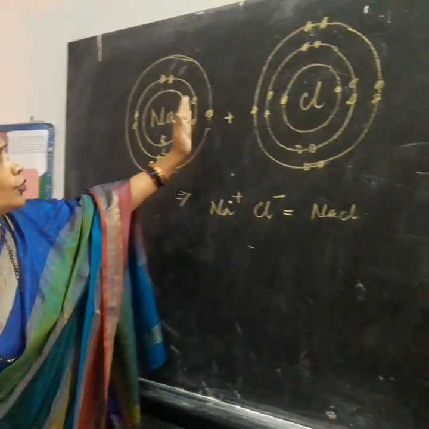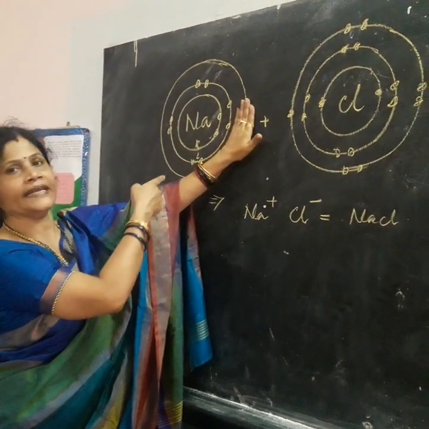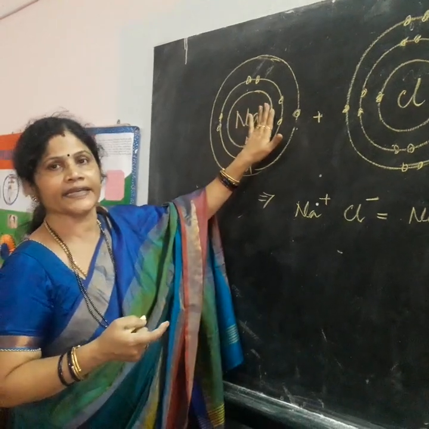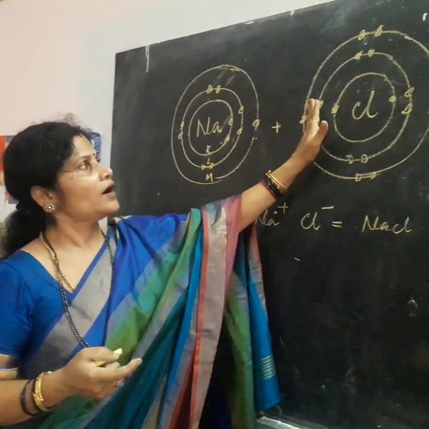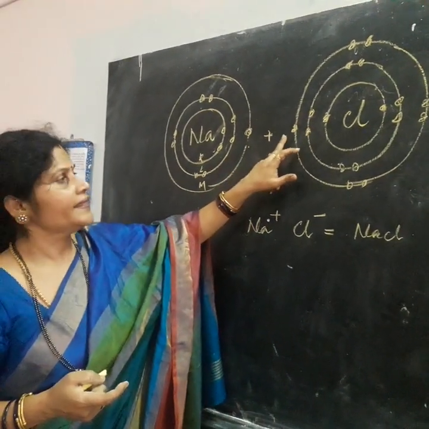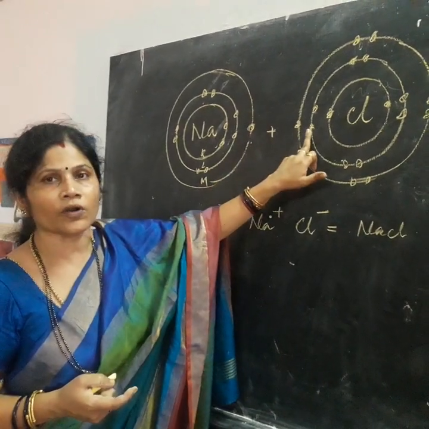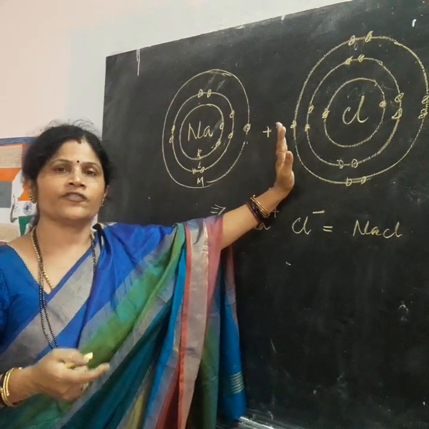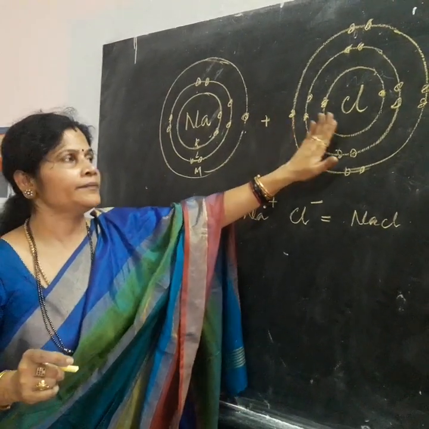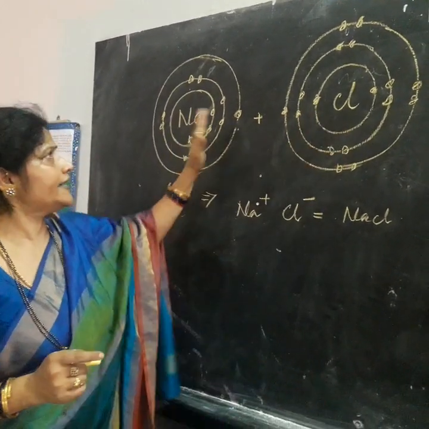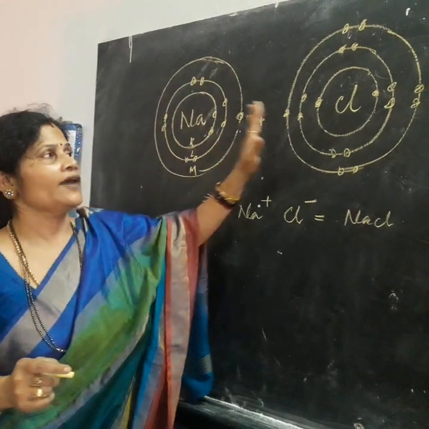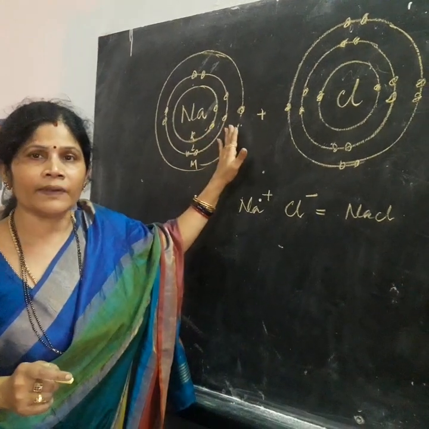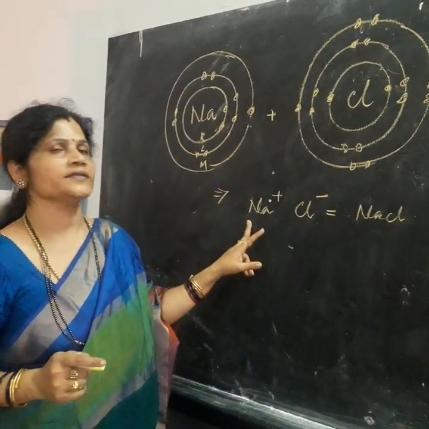So, sodium donates the electron, then the L shell becomes its valence shell, and it has 8 electrons. Chlorine has 7 electrons, it accepts 1 more to become 8, so that it can attain the configuration of the nearest inert gas. That means it becomes stable. After donating 1 electron, sodium becomes stable. After accepting 1 electron, chlorine becomes stable. When they become stable, they are no longer atoms, they are called ions.